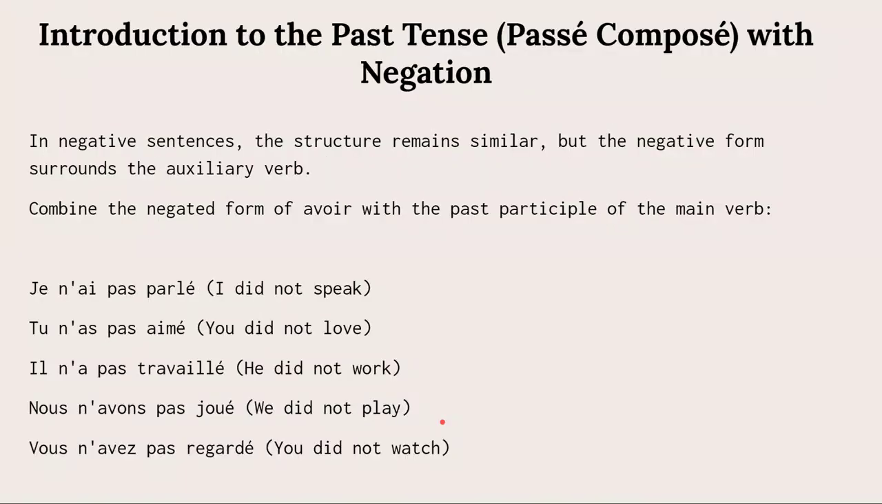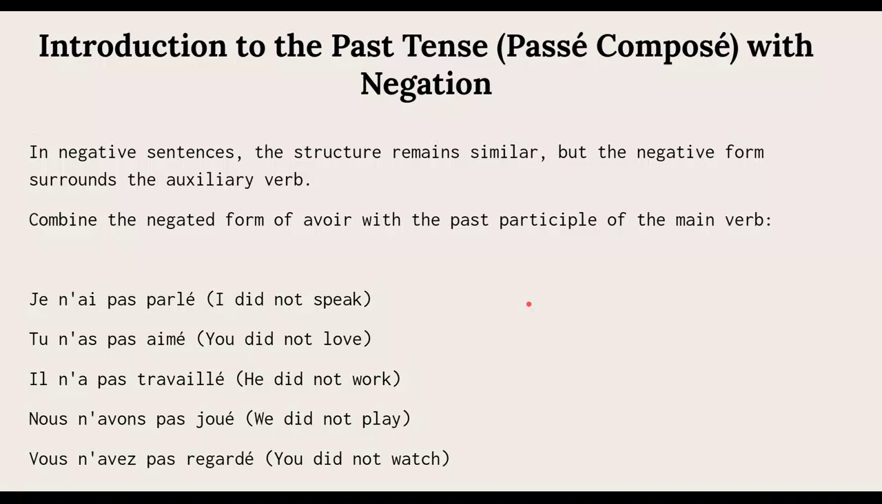Bon, so that's it with the passé composé. Just simply adding your verb avoir in the present tense with the past participle to express the action you want to talk about in the past that has been completed. Let's look at the negative form. Here, most people have issues. They ask, where do we place the ne pas?